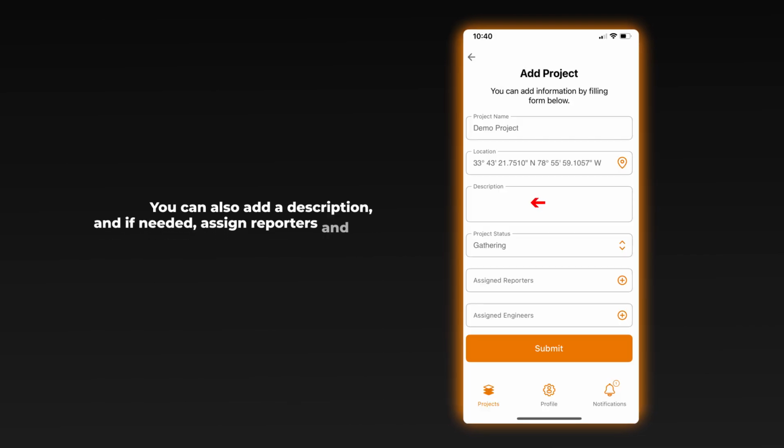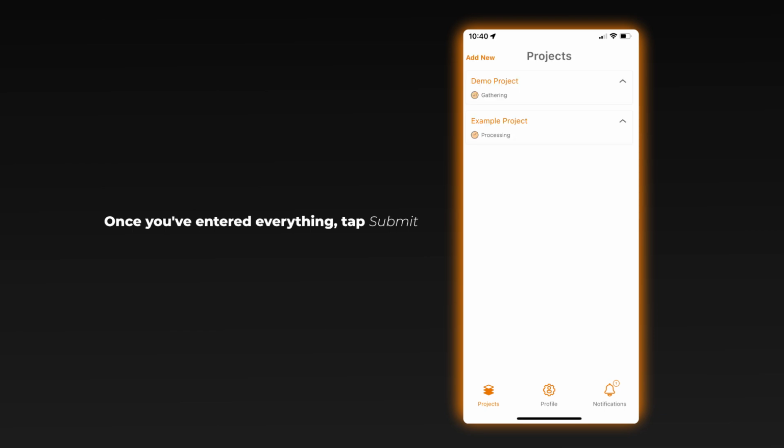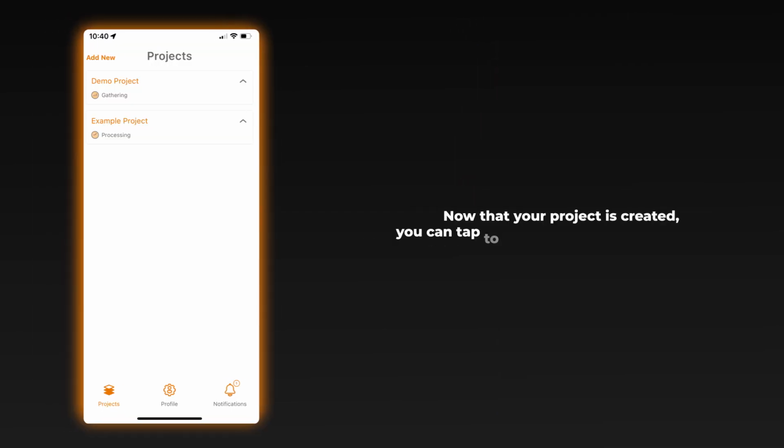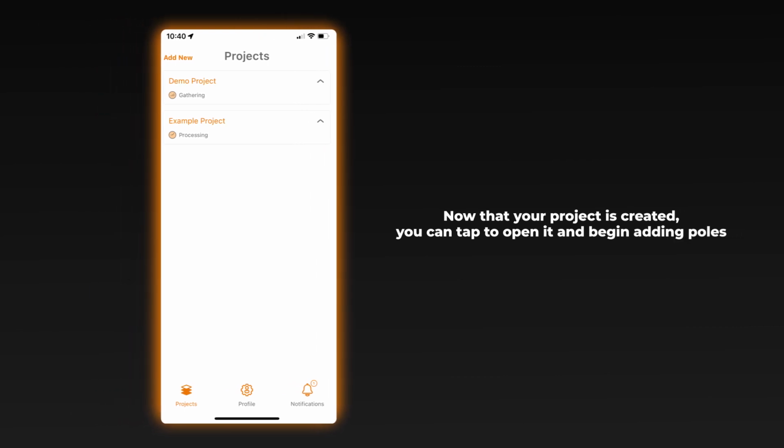You can also add a description and, if needed, assign reporters and engineers, but these fields are optional. Once you've entered everything, tap Submit, and your new project will appear in the list, ready for data collection. Now that your project is created, you can tap to open it and begin adding poles.